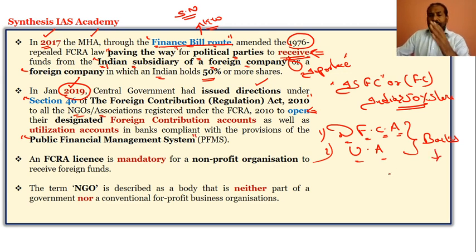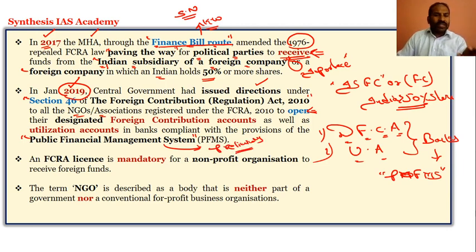So they should be in compliance with the public financial management system, and this keyword is also useful for the preliminary examination from the UPSC point of view. They should open a designated foreign contribution account and utilization account in banks in compliance with the provision of which among the following? It is the Public Financial Management System, PFMS.